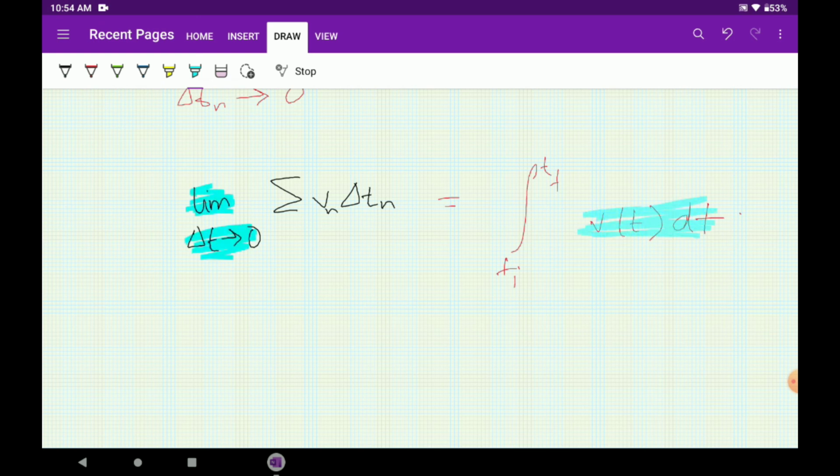Okay, this will be the displacement s. So now you understand what this equation is: s equals the integral from ti to tf of v(t) dt. Why do I write v(t) dt? Because v is changing with t according to the graph.